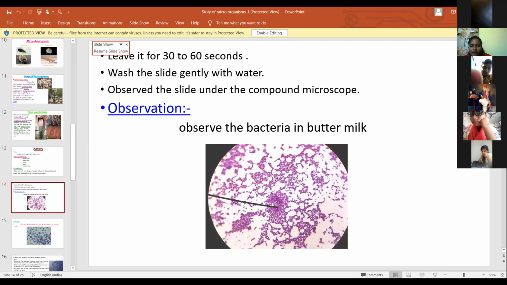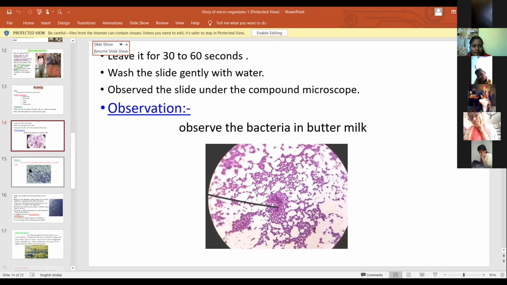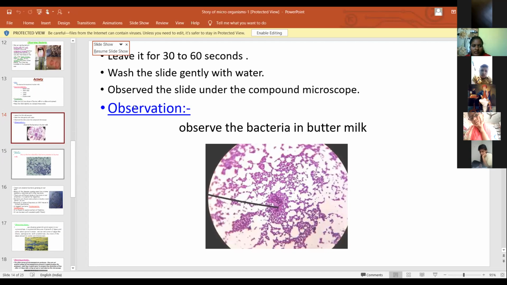This is the Lactobacillus bacteria present in buttermilk. Next, this is the